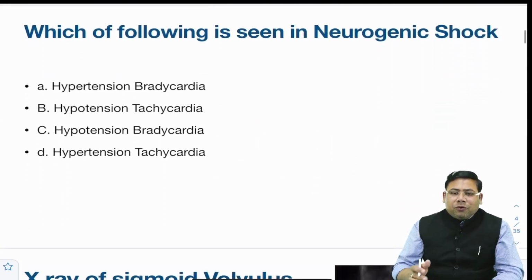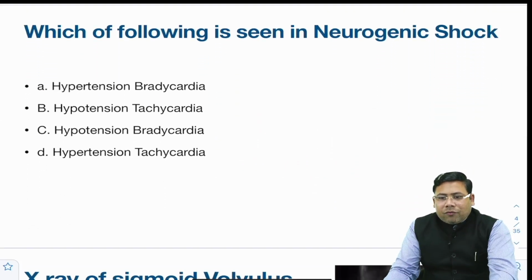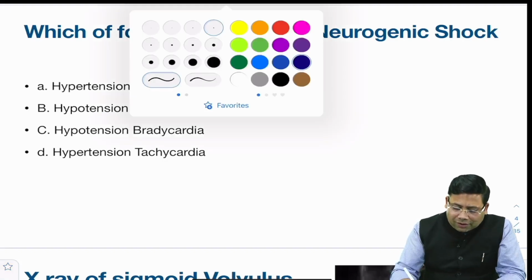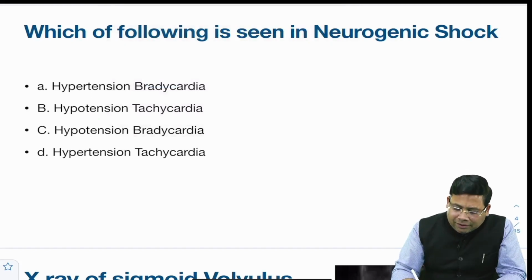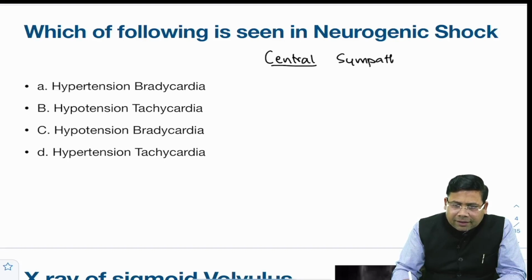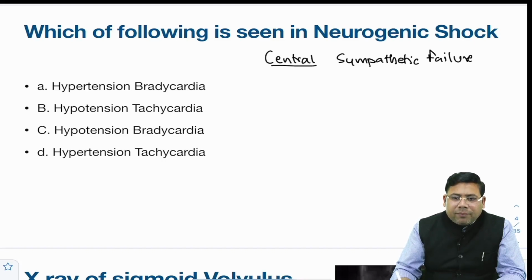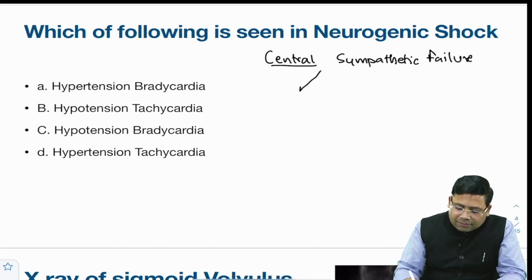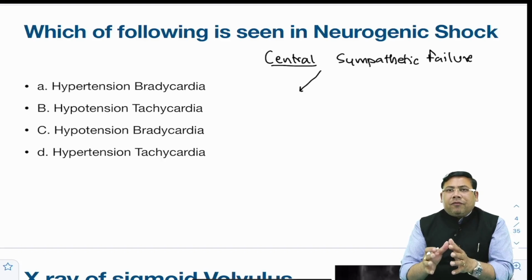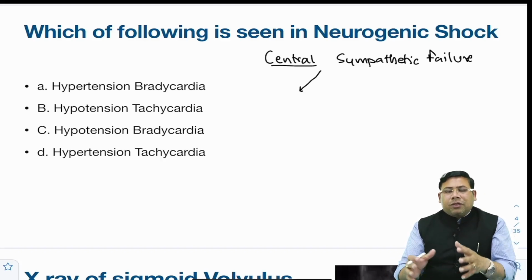When we talk about neurogenic shock, what is the concept? This is a very simple thing. Neurogenic shock is a state when there is central sympathetic failure. Whenever there is central loss of sympathetic tone, there will be peripheral vasodilatation, and therefore pooling of blood.